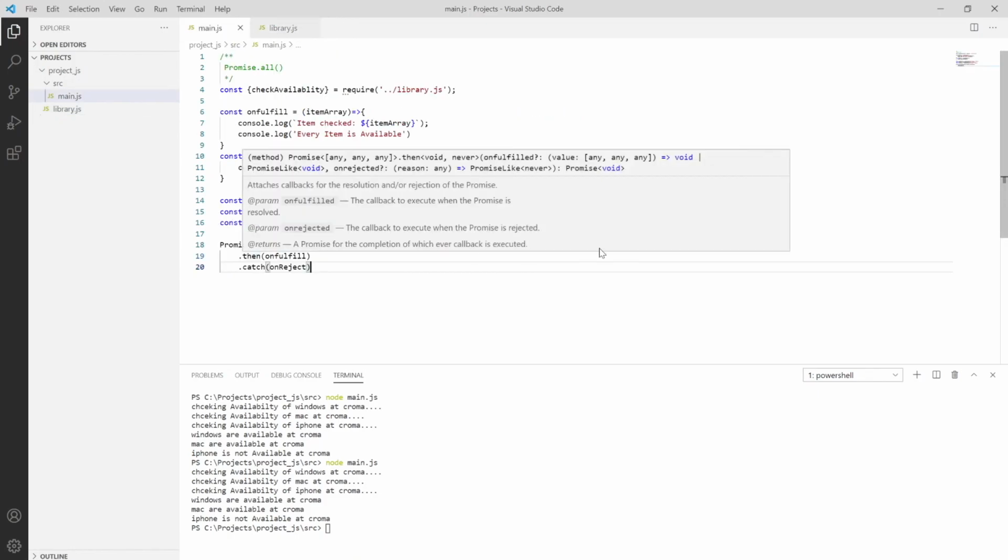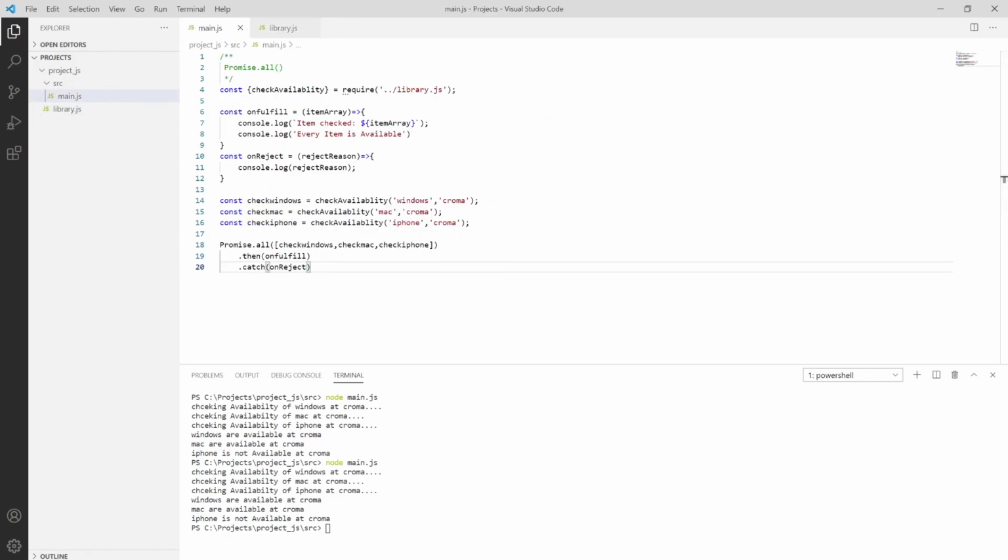So Promise.all, what it will do, it will just put the promises over that. It will return the value, either it will be succeeded or it will be rejected based on the condition we have passed. So I will show you one more time.